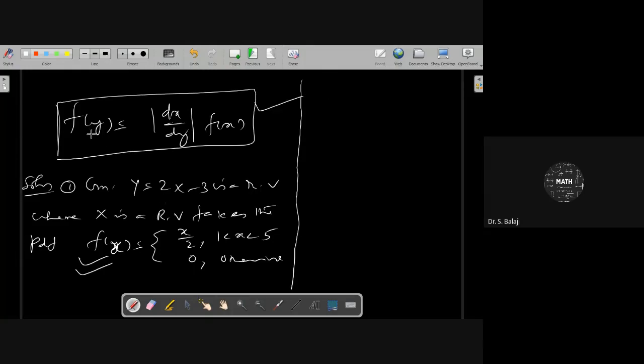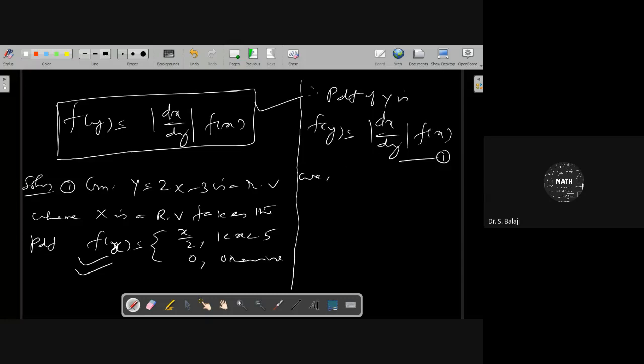Therefore, in order to identify the PDF of y, f of y, it can be given by mod dx by dy times f of x. So we need the mod dx by dy formula. We have y equals 2x minus 3, but we need the dx by dy expression.